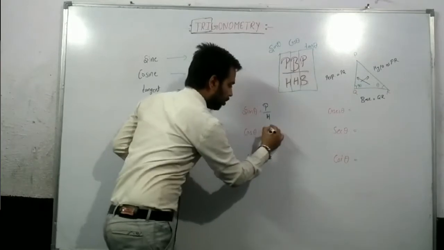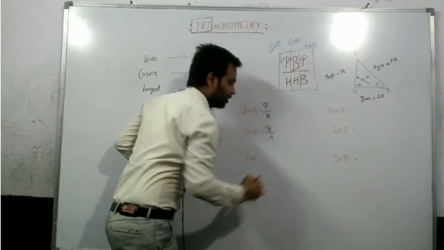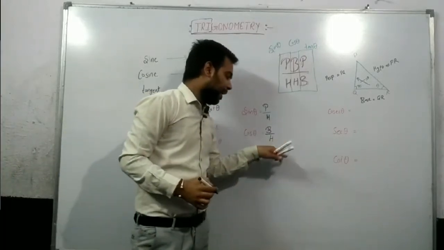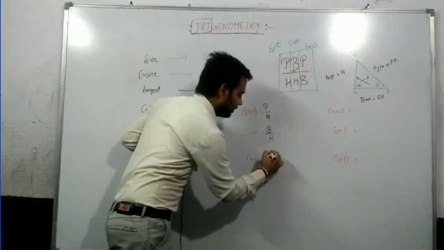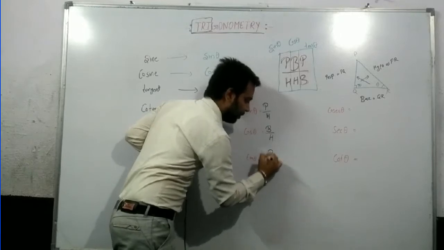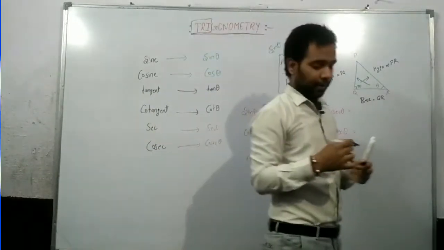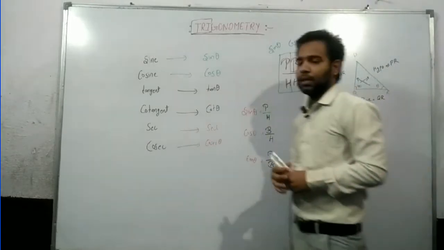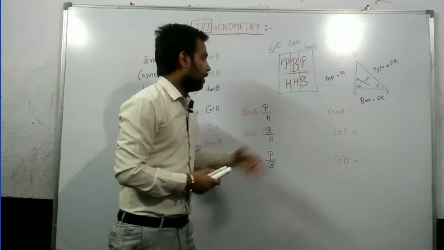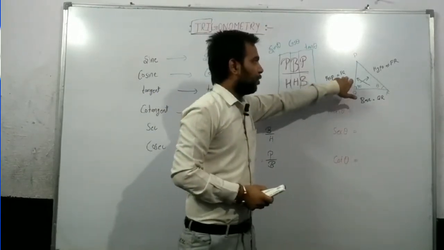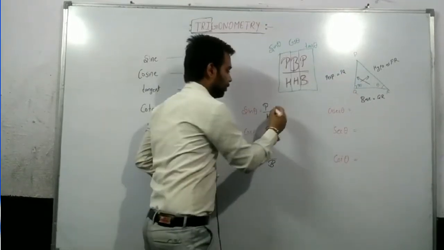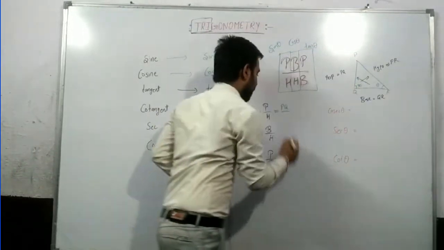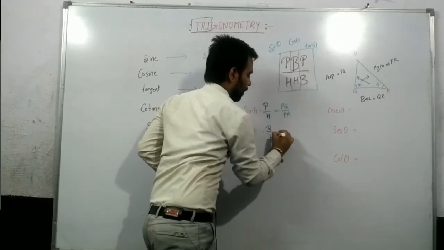The second block is of cos theta. That means cos theta is base by hypotenuse, B by H. And the last, tan theta, is P by B, that means perpendicular by base. Now just find the values for this triangle. Okay, now we are going to find the value of perpendicular, which is PQ. That means for this triangle sin theta is PQ by hypotenuse PR.